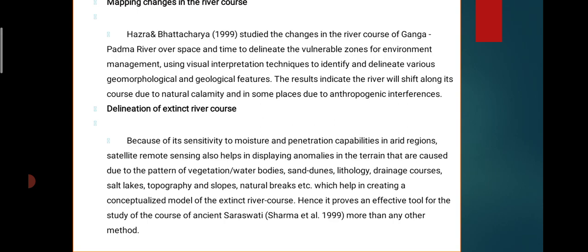The results indicate that a river shifts along its course due to natural calamities, and in some places due to anthropogenic interference, and delineation of extinct river courses is possible because of sensitivity to moisture and penetration capacity in arid regions.